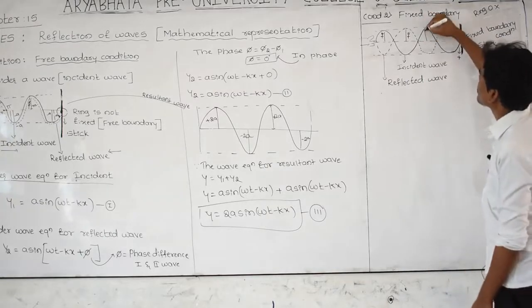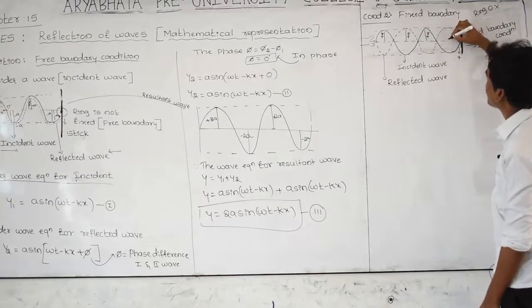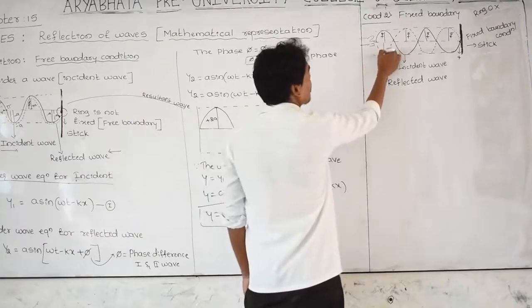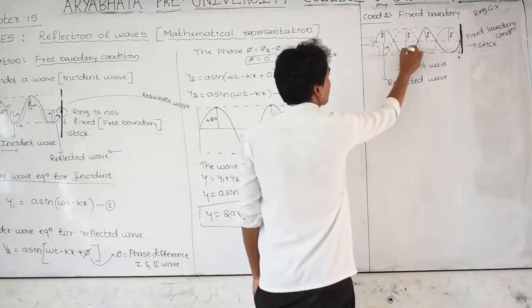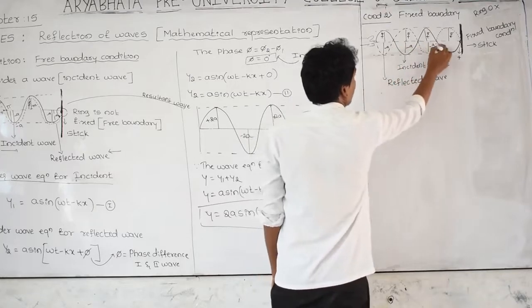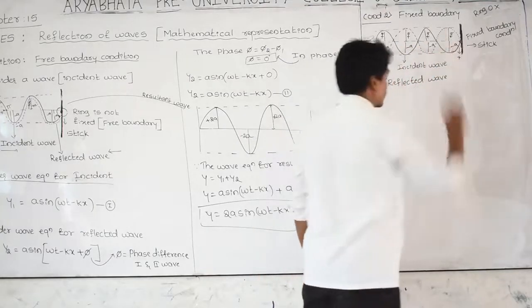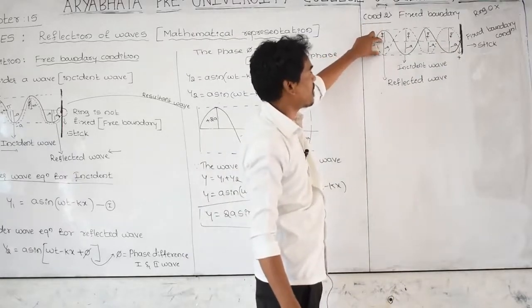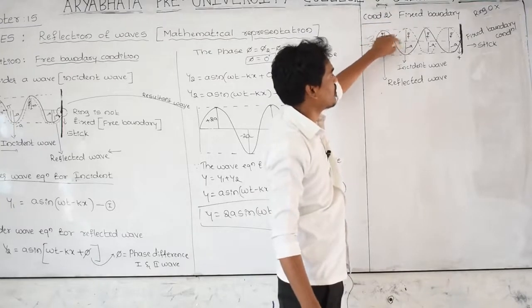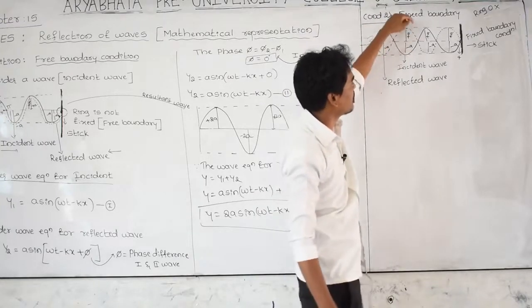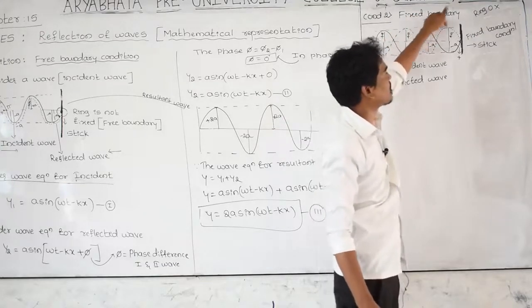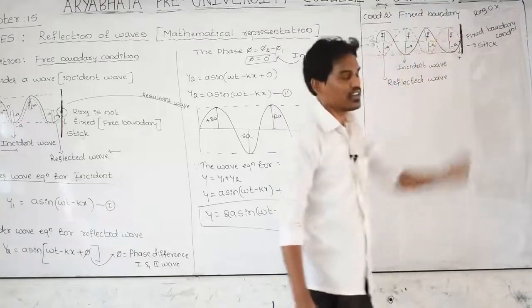For the crest the amplitude is plus a, for the trough the amplitude is minus a. Here plus a, this is minus a for incident, plus a for incident, minus a for reflected, plus a for reflected, minus a for incident.